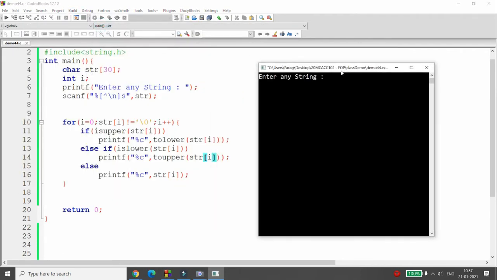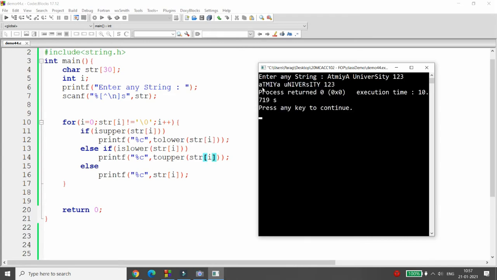And now, suppose you give the input like this, ATMIYA University 1, 2, 3, then you will get exactly the same result you were getting earlier, but now it is using the inbuilt function. So you can use the inbuilt functions like tolower, toupper, and you can get the output.